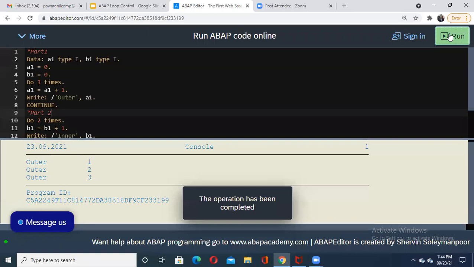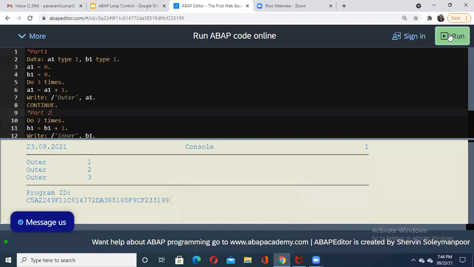Okay, let us see the execution of this code. Is there any change? Have you observed? Yes, please, anyone? Yes, sir. See, whatever code I have written after that continue has been bypassed directly. It means your inner loop has been bypassed completely, and it only went to the next execution of this do. So the outer first statement is executed, again it goes for second, third, and every time it bypassed the remaining part. So this happened unconditionally here. You are expecting it should continue for your inner loop, but it has not.